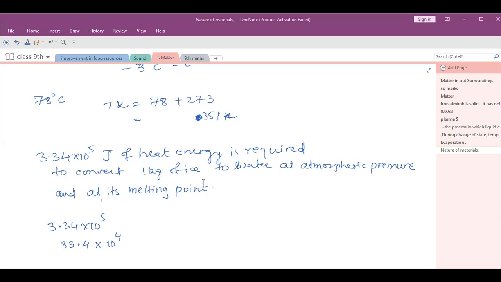Water will be at the same temperature and the ice also at the same temperature. In this case, water has more amount of heat energy, so it will release some heat. Both of them are at the same temperature, 0 degrees Celsius water and 0 degrees Celsius ice. When that water freezes, the temperature won't change. Only thing is that water has latent heat of fusion, so it will release it. Option B.